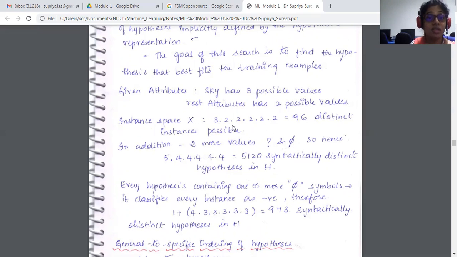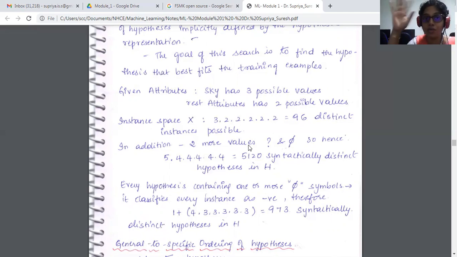But as per the concept learning task, we have 2 more additional values, question mark and phi. We got the specific values through the instance space, but we have question mark and phi as well. So 3 plus 2 is 5, again 2 plus 2 is 4, and so on for each of the remaining attributes. That gives 5,120 syntactically distinct hypotheses in H.